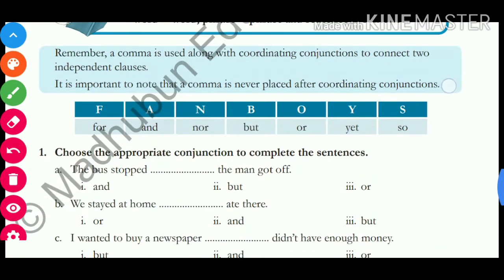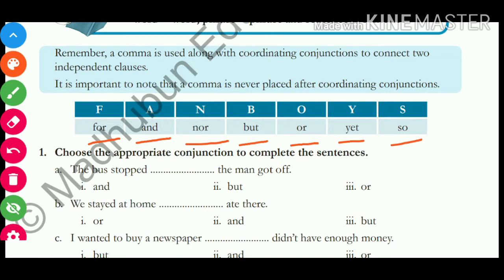The easiest way of knowing which words fall under the coordinating conjunctions is through FANBOYS. The spelling of FANBOYS is F-A-N-B-O-Y-S, wherein F stands for for, A for and, N nor, B but, O or, Y yet and S so.